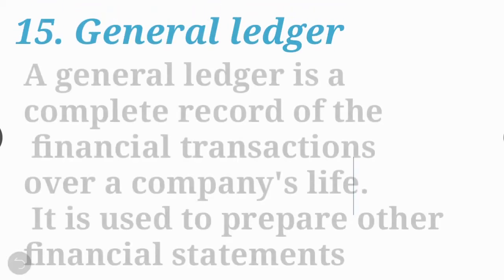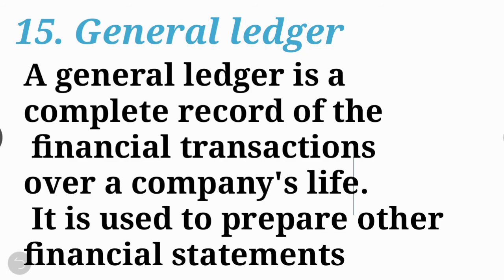Then 15th term is general ledger. The general ledger is the side of the bookkeeping ledger that contains the balance sheet and the income statement accounts. It means accountants use a general ledger to record financial transactions and data for companies. Employed by companies that use double entry bookkeeping, general ledgers include debit and credit account records.